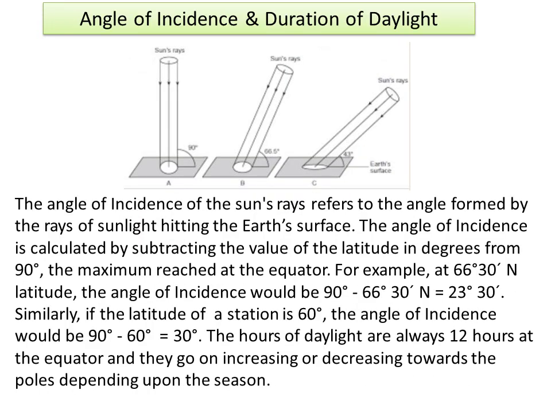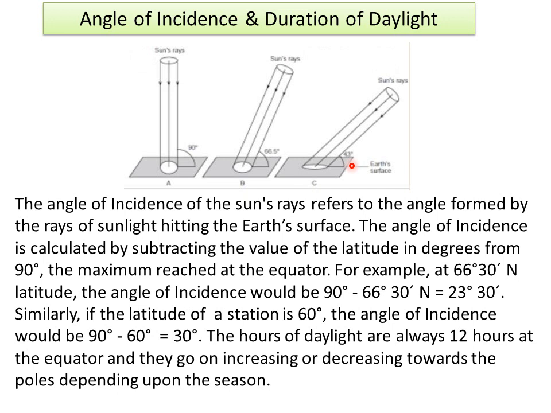Our next topic is angle of incidence and duration of daylight. The angle of incidence of the sun's rays refers to the angle formed by the rays of sunlight hitting the earth's surface. So as you can see in this diagram, here the angle of incidence is 90 degrees, here it's 66.5 degrees, here it's 43 degrees, and so on.